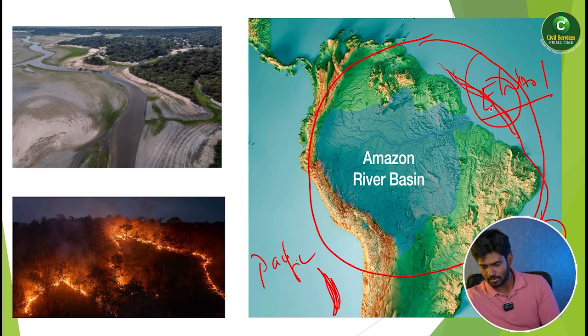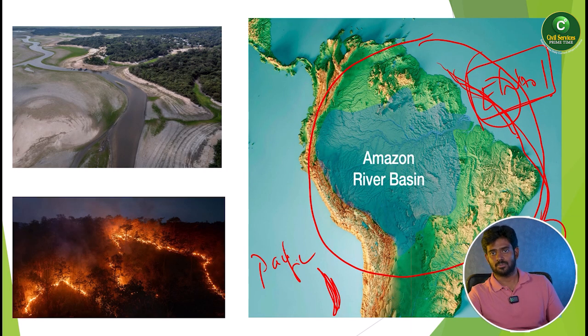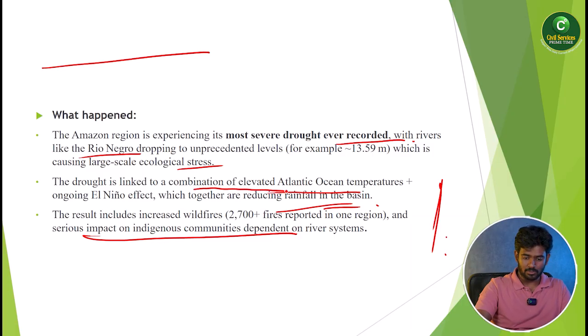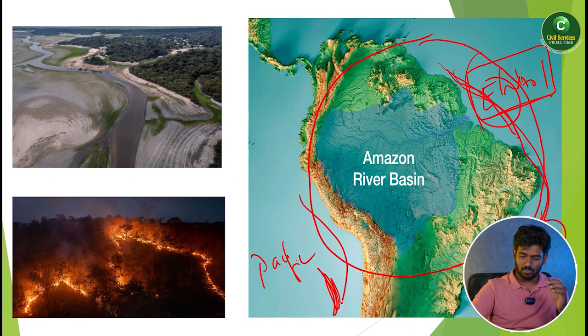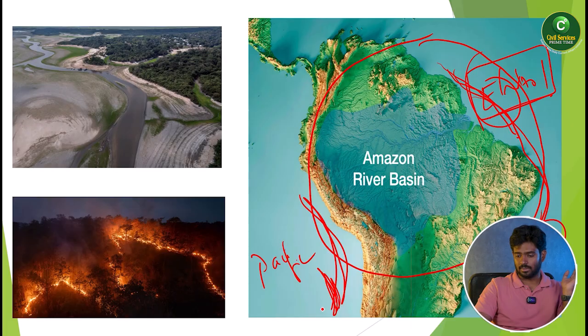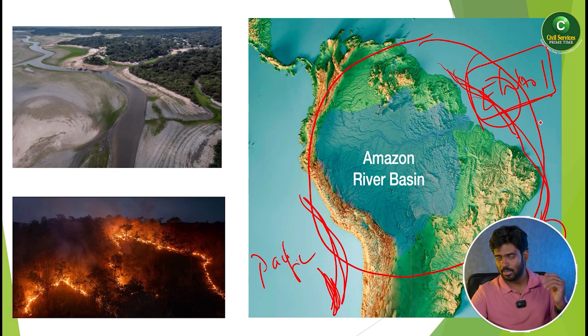So here the El Nino effect is happening on the eastern coast. So that is the reason for the Atlantic Ocean. The drought is linked to a combination of elevated Atlantic Ocean temperatures plus the ongoing El Nino effect. Generally, El Nino should come near the western coast, where the Peruvian current is replaced by the warm ocean current. Then the El Nino effect will happen. At the same time, Atlantic Ocean temperatures are increasing more than required. Automatically, drought-like conditions will occur.